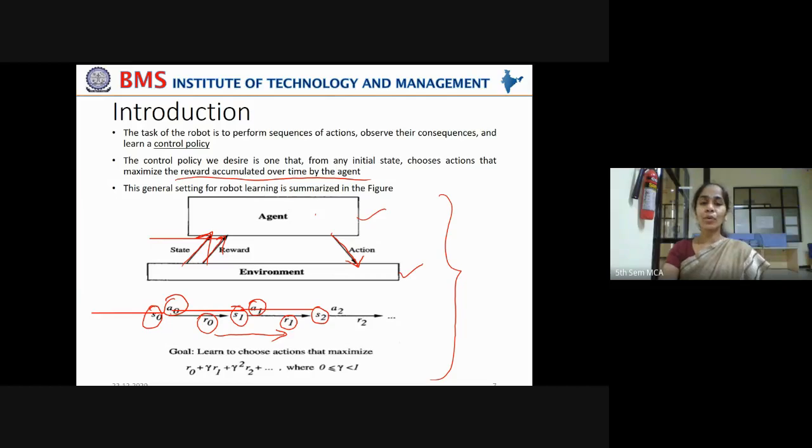Right? So the goal is to learn to choose actions that maximize this mathematical expression: R0 plus gamma R1 plus gamma square R2 and so on. Now what is this gamma again? We are already disgusted with so many mathematical concepts so far. Why did we get this gamma again? Actually, this is an interesting constant here. Gamma is the delay in receiving the rewards. Understand, students, carefully. Gamma is the delay in receiving the rewards.